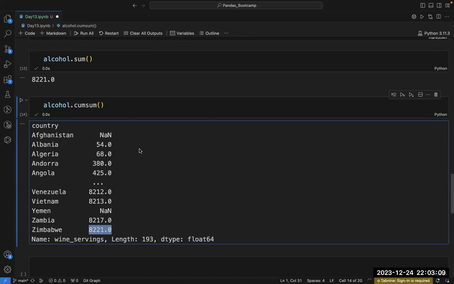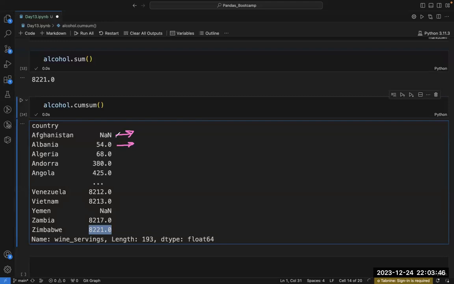So basically, cumulative sum means, if I'm calculating from the first value here, since this is the first value, NaN, I'm not getting anything.